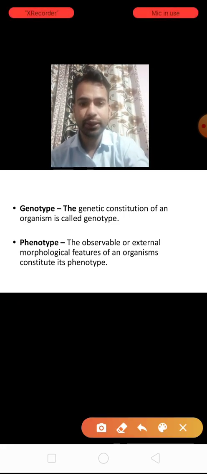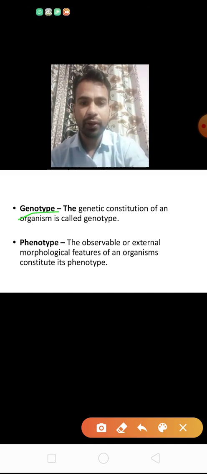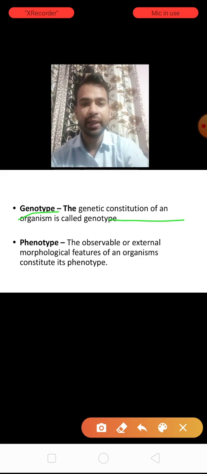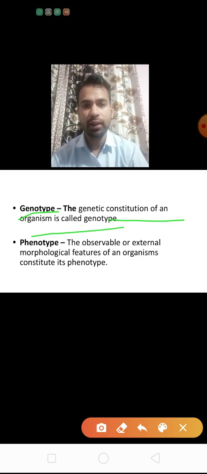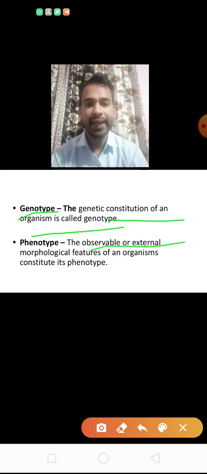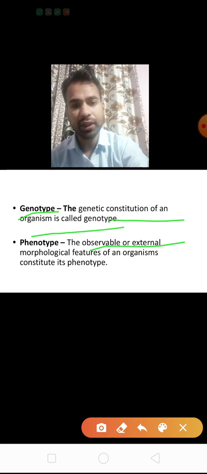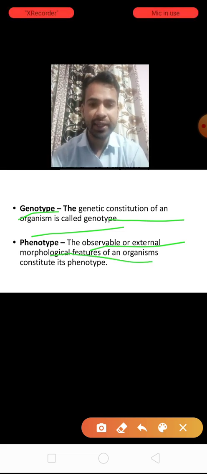First, genotype. The genetic constitution of an organism is called genotype. And phenotype is the observable or external morphological features of an organism.